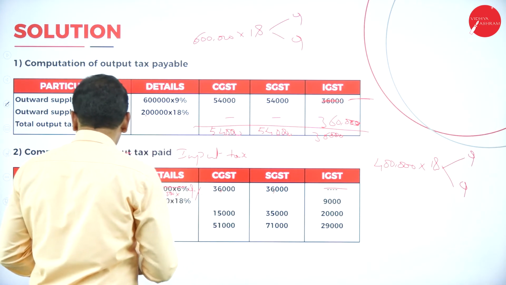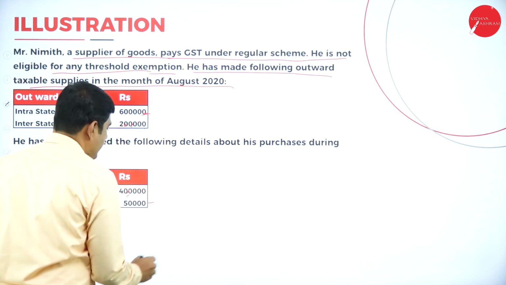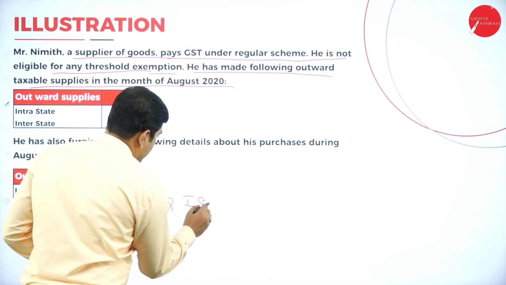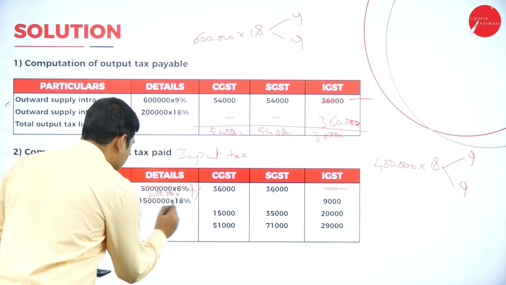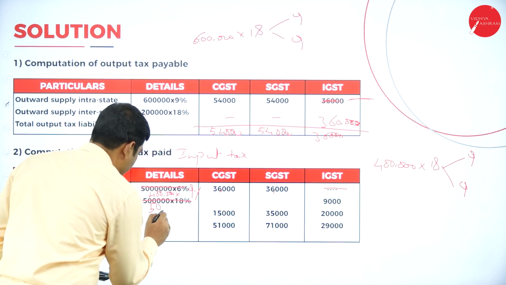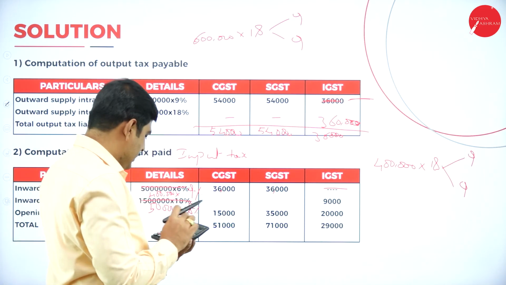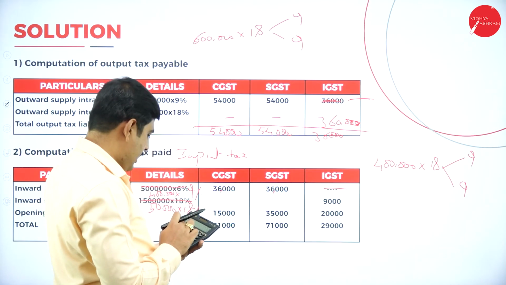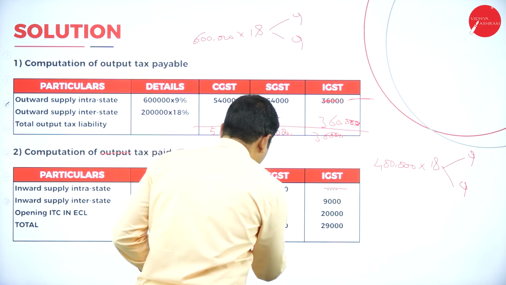Coming to the next one. What is the question? Look at the question. It is 50,000. On 50,000 we have to calculate 18% directly as IGST. So let's calculate here: 50,000 into 18 divided by 100. So we'll get 9,000 IGST.